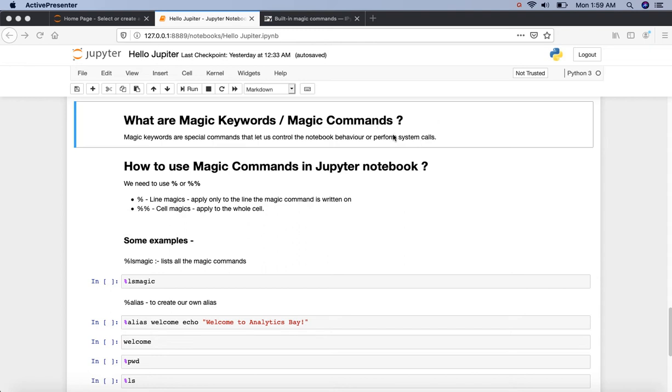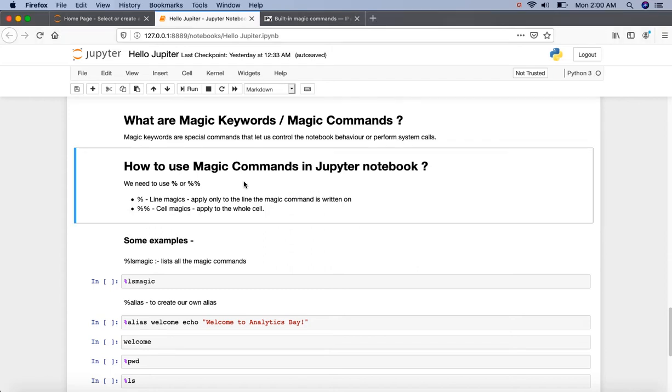So, how do we use or invoke magic commands? We need to use a single percentage or double percentage sign with our magic commands. Magic commands which are preceded by only one percentage sign are called line magics, and they apply only to the line that the magic command is written on. The magic commands preceded by two percentage signs are called cell magics, and they apply to the whole cell.